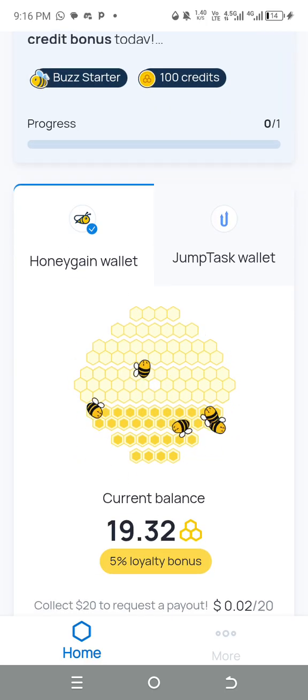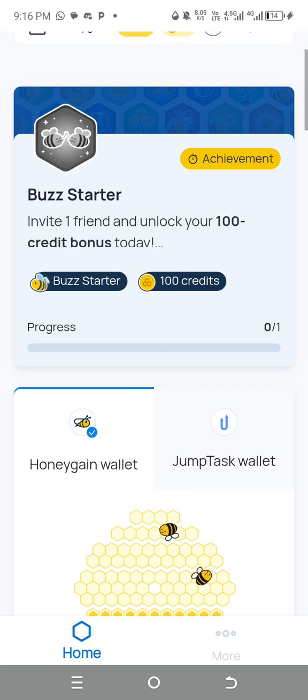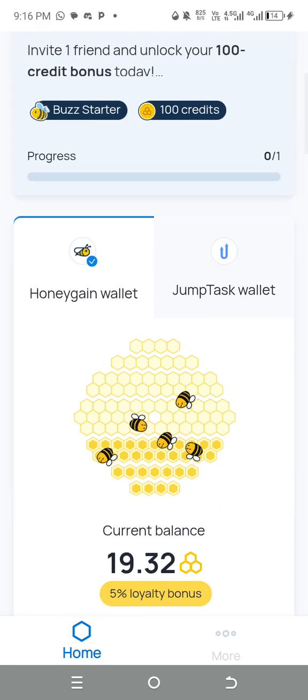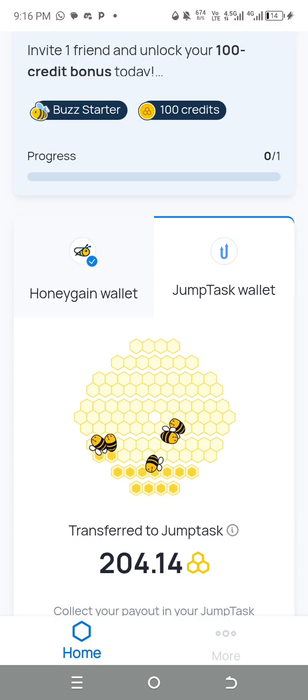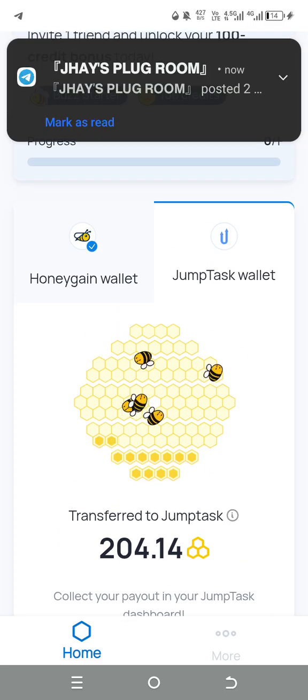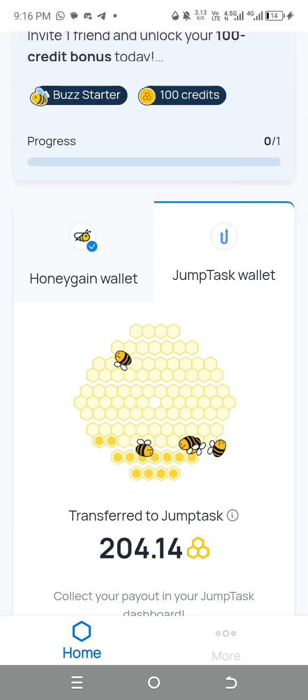Some of us here are going to know JumpTask. So for you, may I advise you to actually just focus on this Honeygain wallet, because this JumpTask, if I just switch you to JumpTask now, can you see it? As I'm earning like this, I'll receive my reward from JumpTask, and JumpTask is paying in JMPT currently.